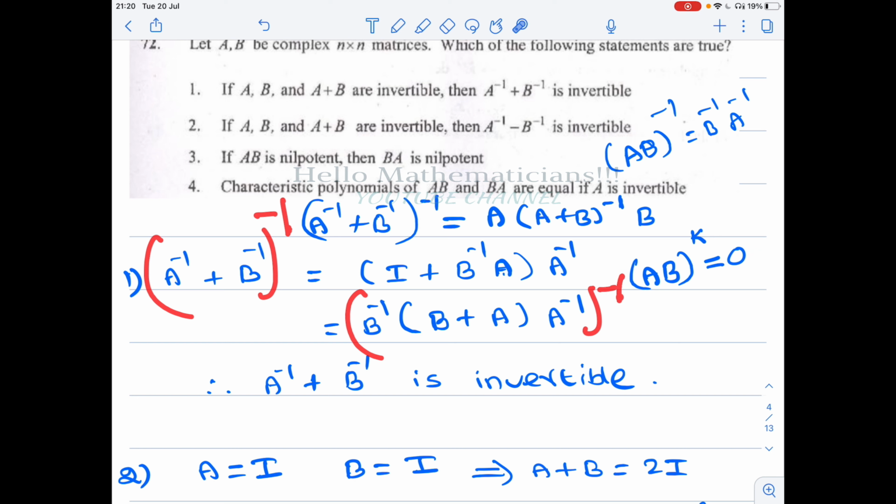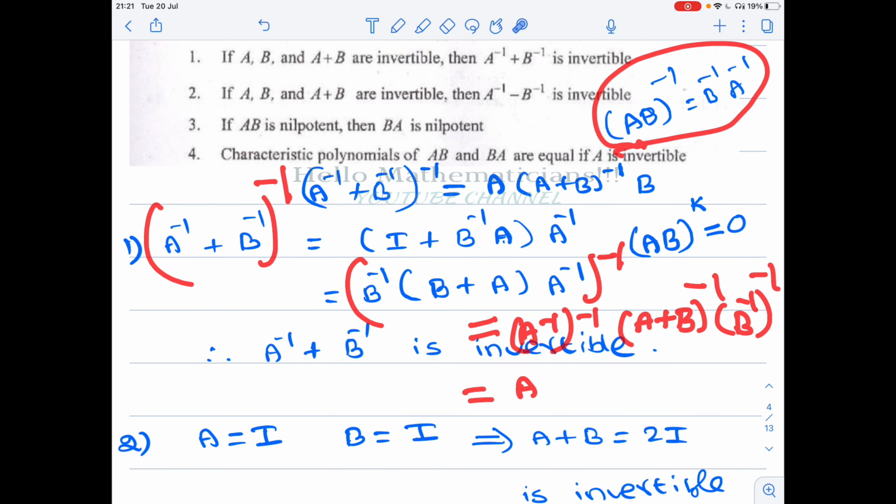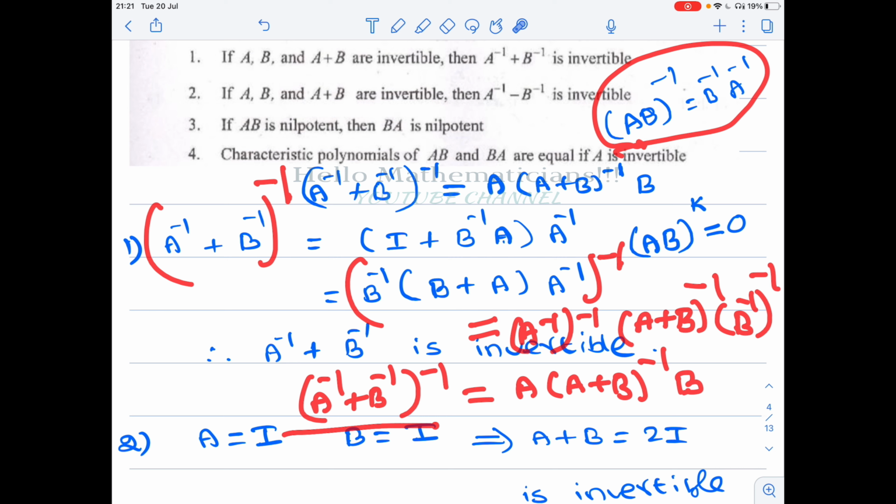Correct? Now, what we know, AB the whole inverse equals B inverse A inverse. Similarly, ABC the whole inverse equals C inverse B inverse A inverse. Therefore, this whole inverse will be equal to A inverse the whole inverse, B plus A, same as A plus B, so A plus B whole inverse, then B inverse the whole inverse. A inverse the whole inverse is A, and B inverse the whole inverse is B. Therefore we get A inverse plus B inverse the whole inverse is equal to A times A plus B the whole inverse times B.